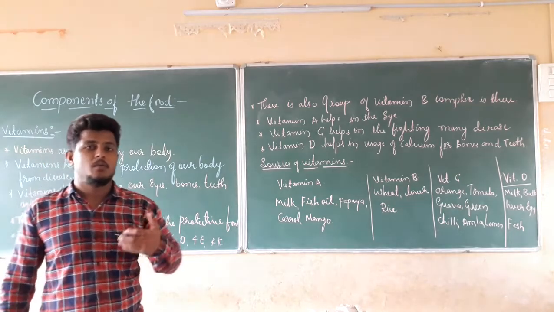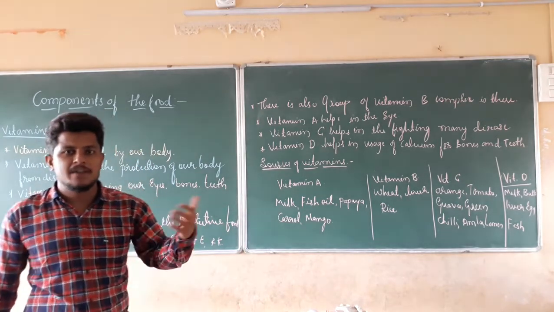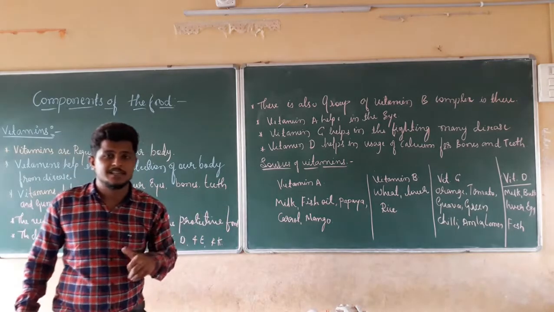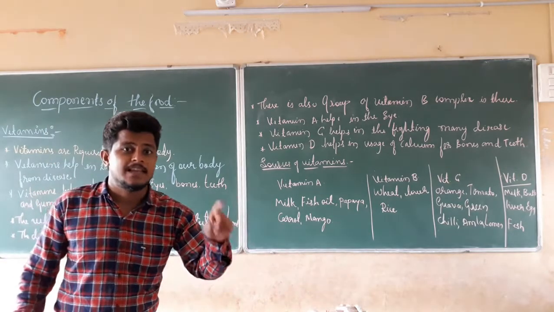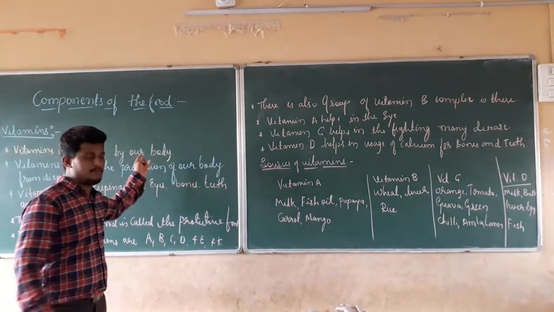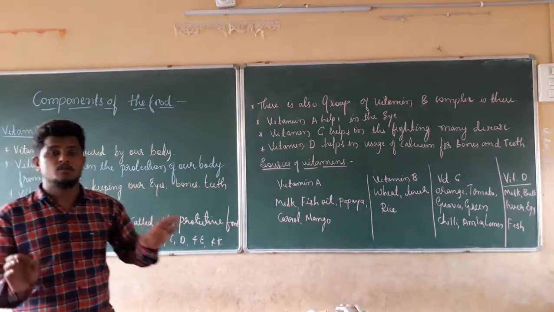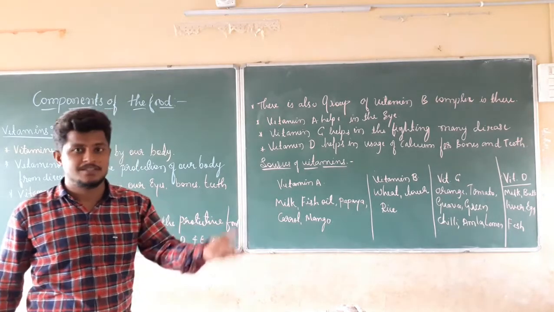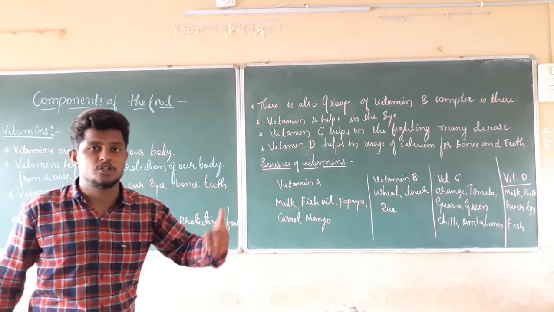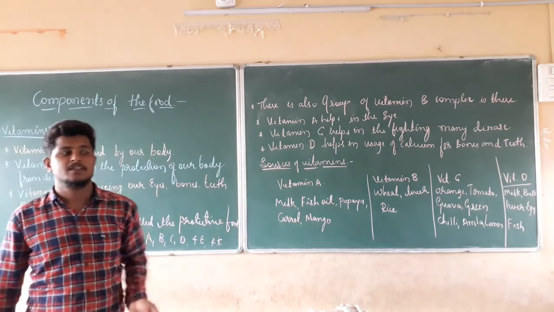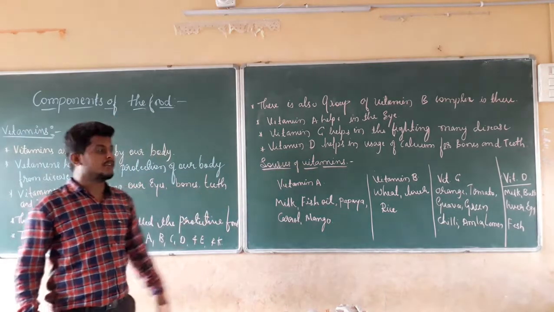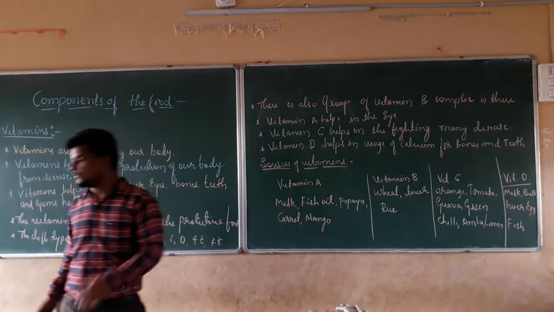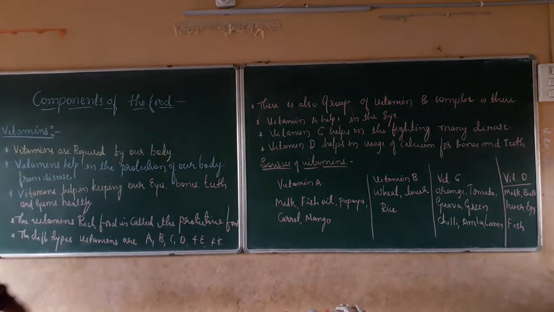Right? In the same manner, what is preventing that disease from coming to us? Which nutrient is preventing that disease? That nutrient is nothing but the vitamins. Vitamins are going to prevent the diseases. A low amount of vitamins leads to diseases. A high amount of vitamins is going to destroy the disease which is going to come to us. For that reason, vitamins are very, very important. So we are going to discuss the vitamins point by point.